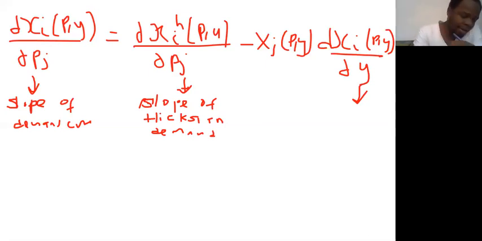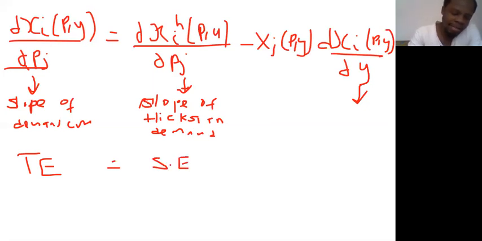Now, our interest is in this one. This is what we call the total effect. The total effect of a change of price is equal to the substitution effect here, and this one is minus Xj multiplied by the income effect. Great.